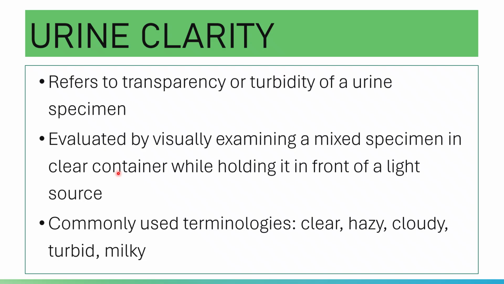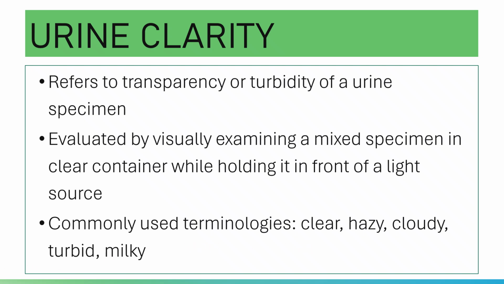The most commonly utilized terminologies are clear, hazy, cloudy, turbid, and milky.